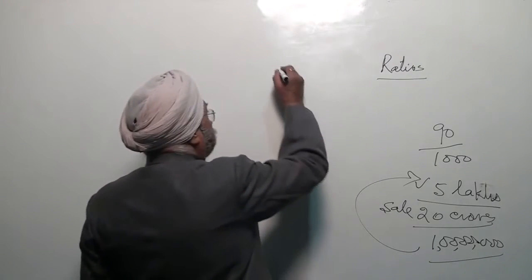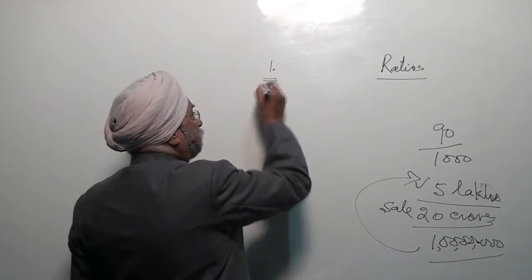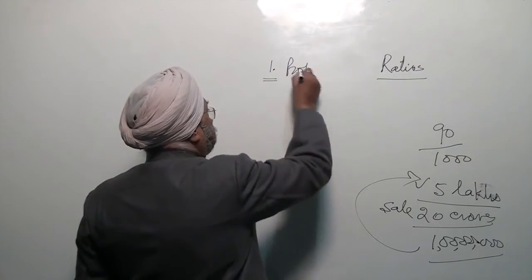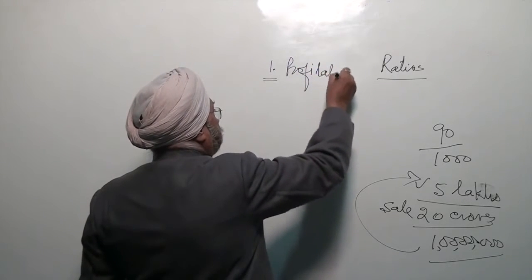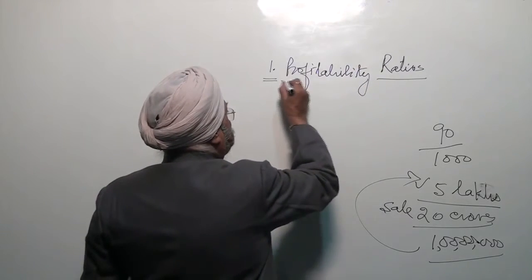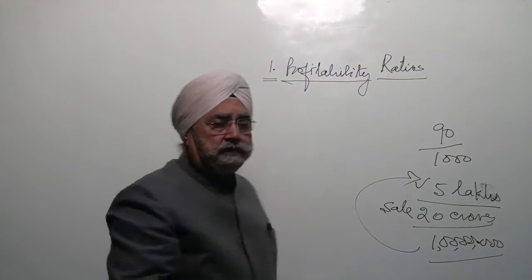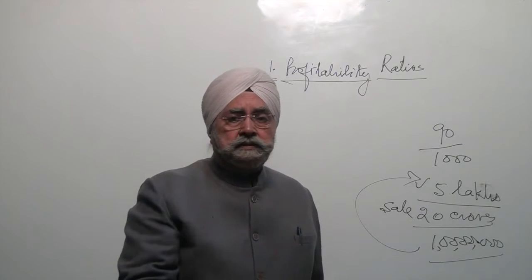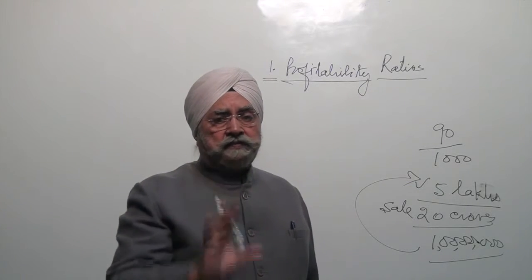In your course, we have profitability ratios. In these ratios, one element is profit.